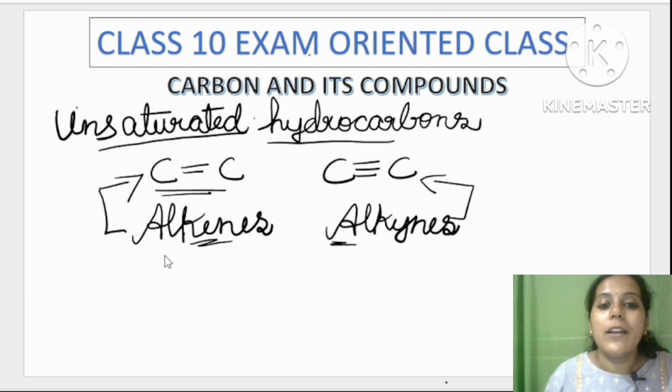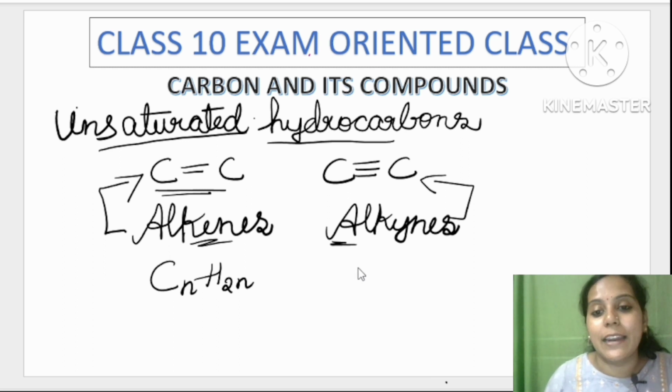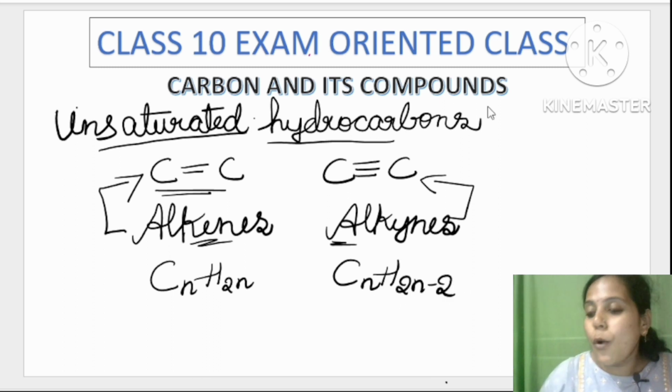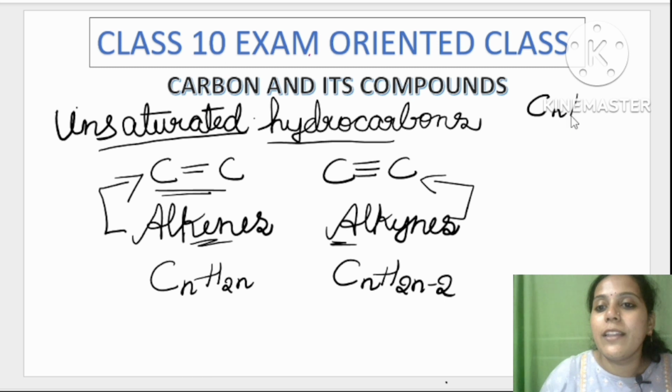So then what is their general formula? So the general formula of alkene is CnH2n. CnH2n ಅನ್ನೋದು it is the general formula of alkene. Alkyne, it is CnH2n minus 2. Very simple. So now alkane ಅಲ್ಲಿ ಏನು ತಿಳ್ಕೊಂಡಿದ್ವಿ? The alkanes are represented by CnH2n plus 2. Okay. So this was for ane.